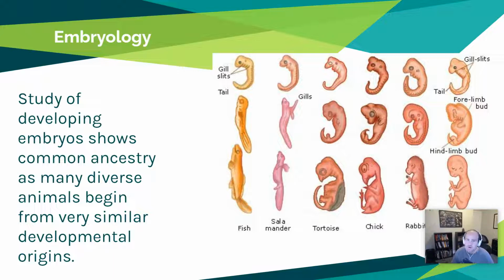It's that same basic format. And you can see in certain organisms like us, the human, we had a nice tail as an embryo, but that started to go away. So that's our vestigial structure there.